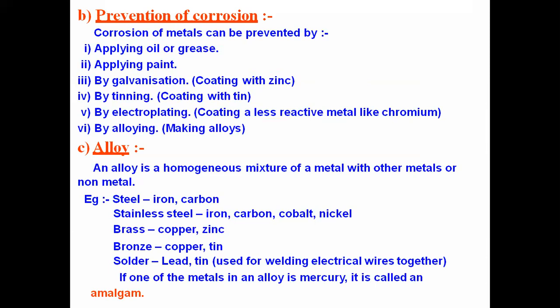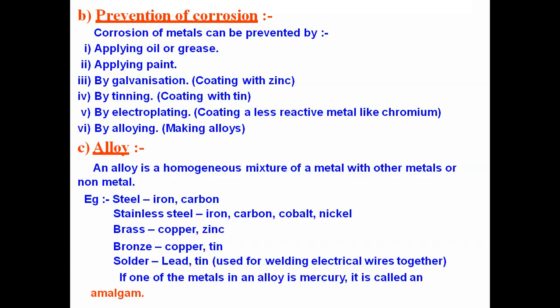If we take copper and mercury, it is called copper amalgam. Tin and mercury is called tin amalgam. So the word amalgam is used if one of the metals in the alloy formation is mercury. So any doubt in any part?